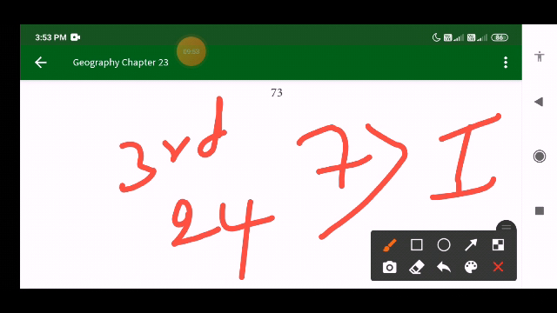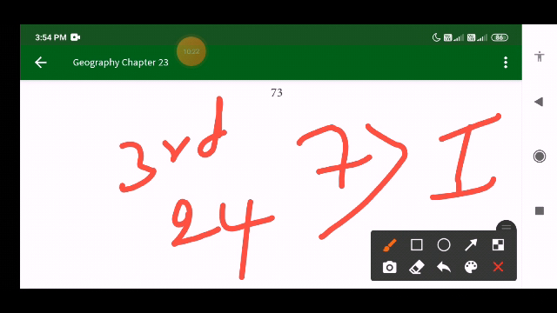Among them, Canada, the United States of America, and Mexico are the three large countries by their size. As I already told you, Canada is the second largest country in the world, whereas Russia ranks first.